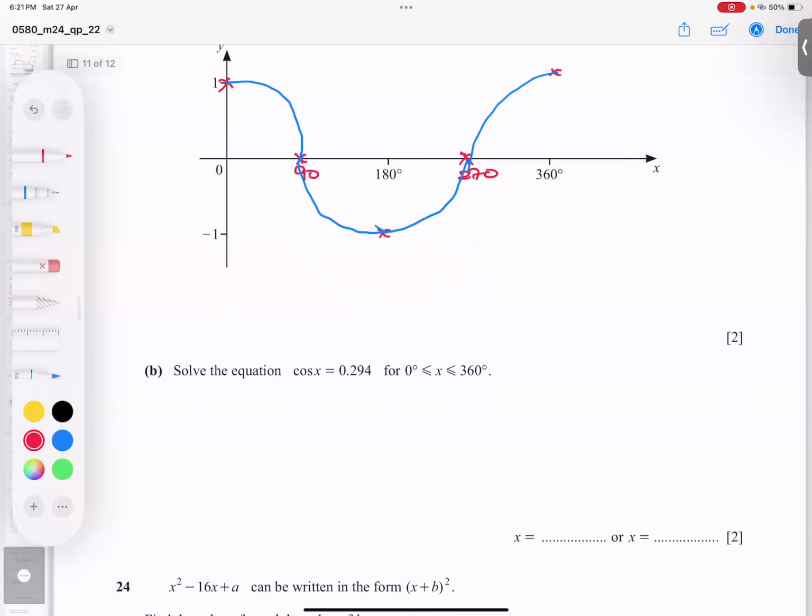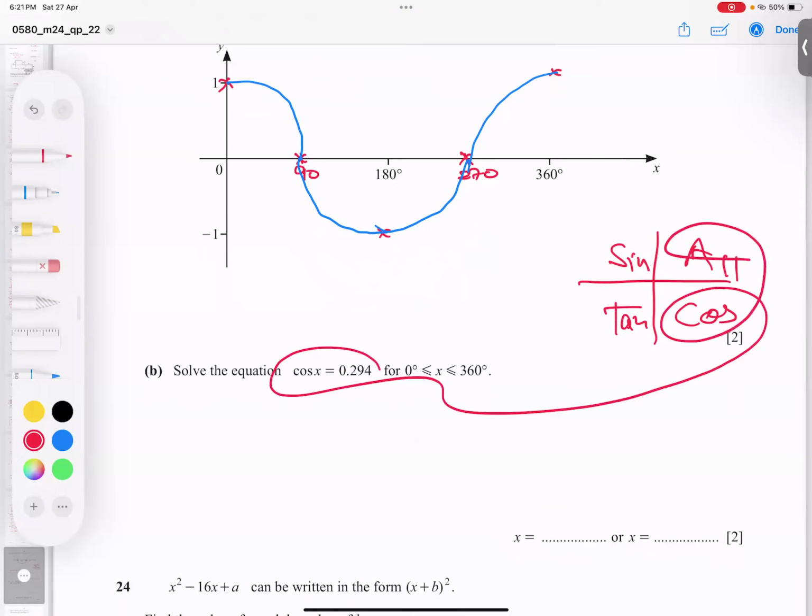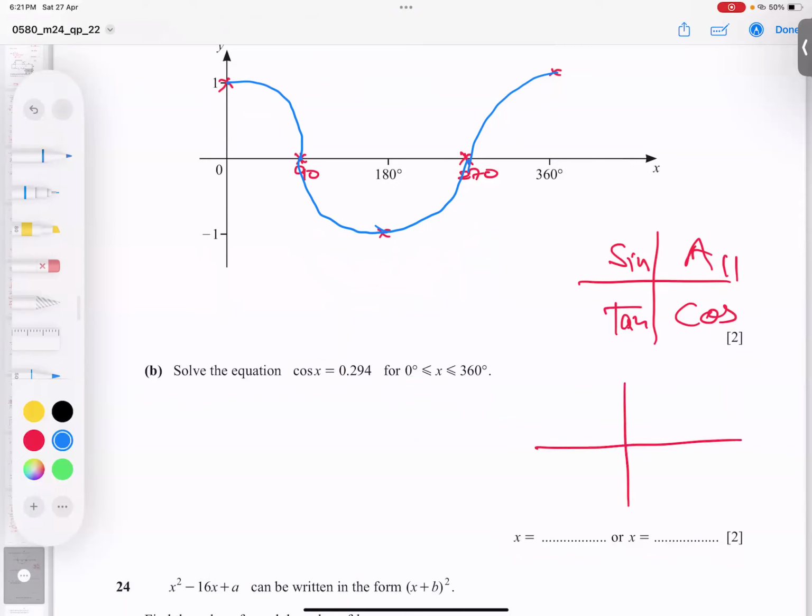Let's talk about it. He has given 2 spaces. Now, cos is positive. What is the sign beside it? Positive. And we have a special property, CAST. Here cos is positive, here all positive, here sin positive, here tan positive. So if cos is positive, where? Here and here. So I'll make this cross and I'll make 2 lines, one here and one here. I take this as the principal angle alpha, and I take cos inverse of 0.294. When I take cos inverse of 0.294, my answer is 72.9 degrees.